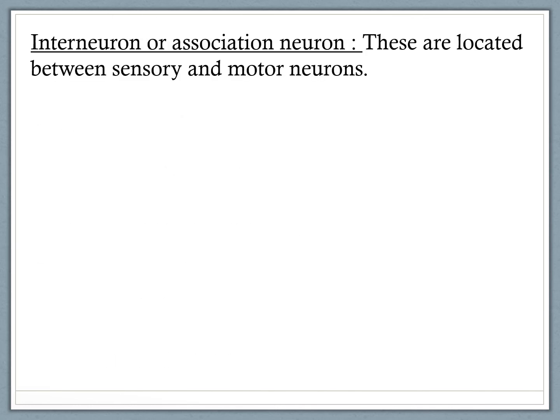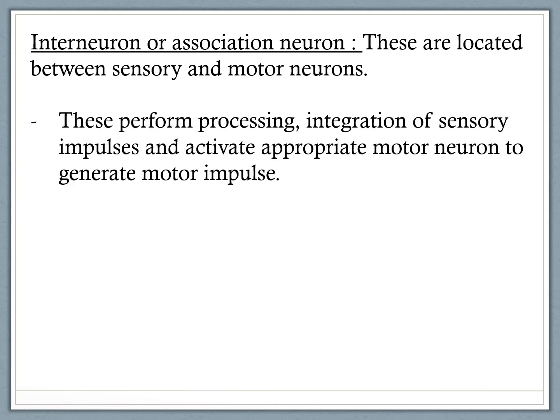Third type of neuron is the interneuron or association neuron. These are located between sensory and motor neurons. Therefore, this neuron is called interneuron because the neuron is found in between the two neurons. These perform processing, integration of sensory impulses and activate appropriate motor neuron to generate motor impulses.